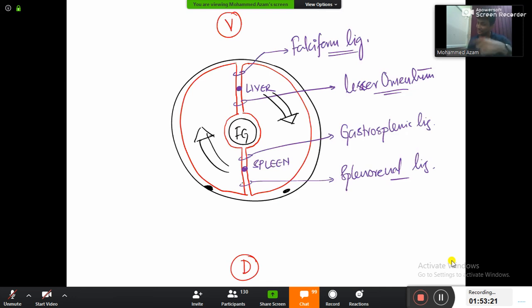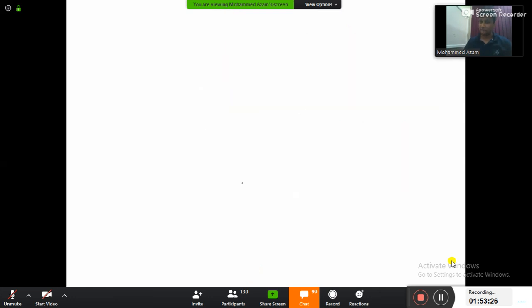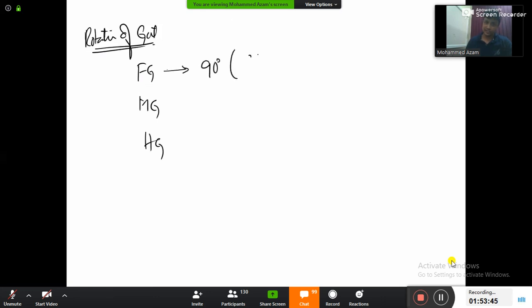And here comes the next topic. So please write on the heading as rotation of gut. Beautiful. Foregut, midgut and hindgut. What about the foregut, guys? Will it rotate? Yes, 90 degrees. In which direction? Clockwise direction.